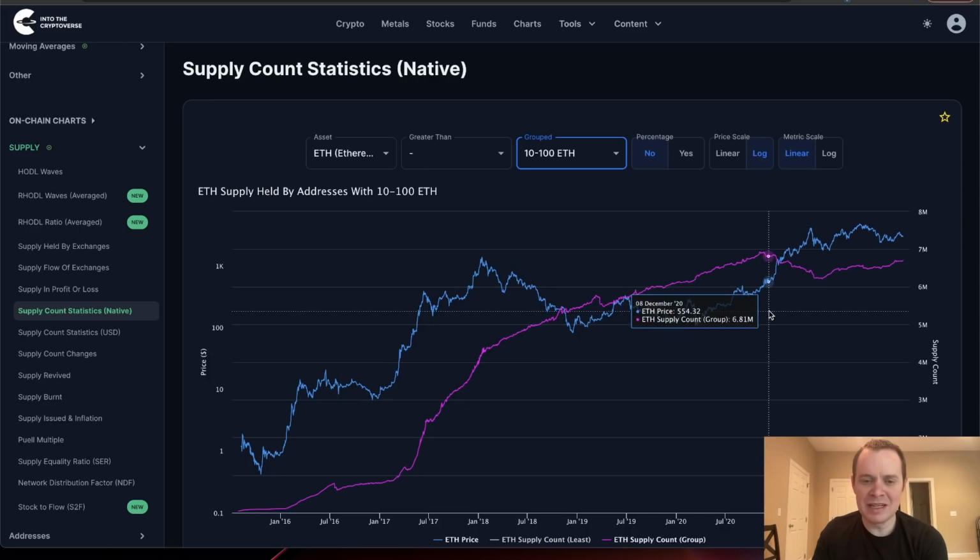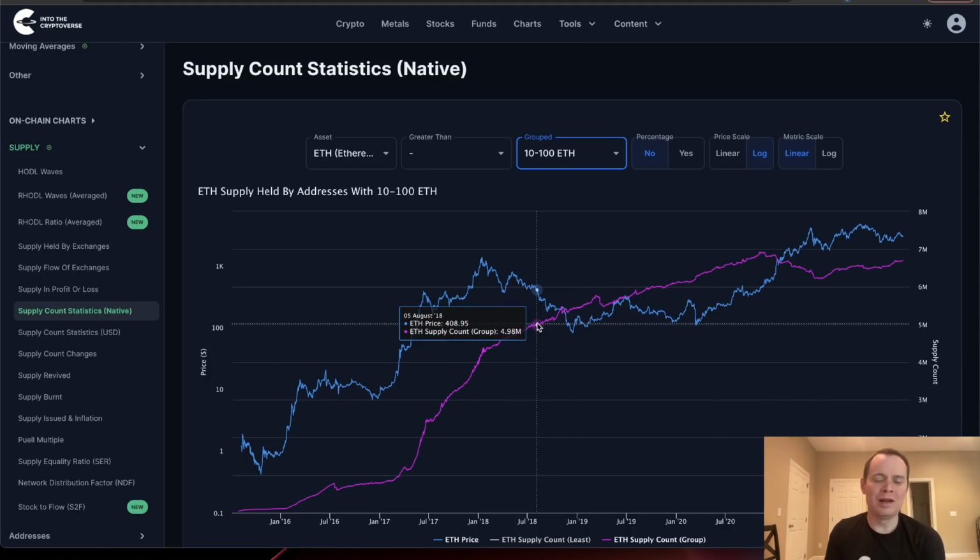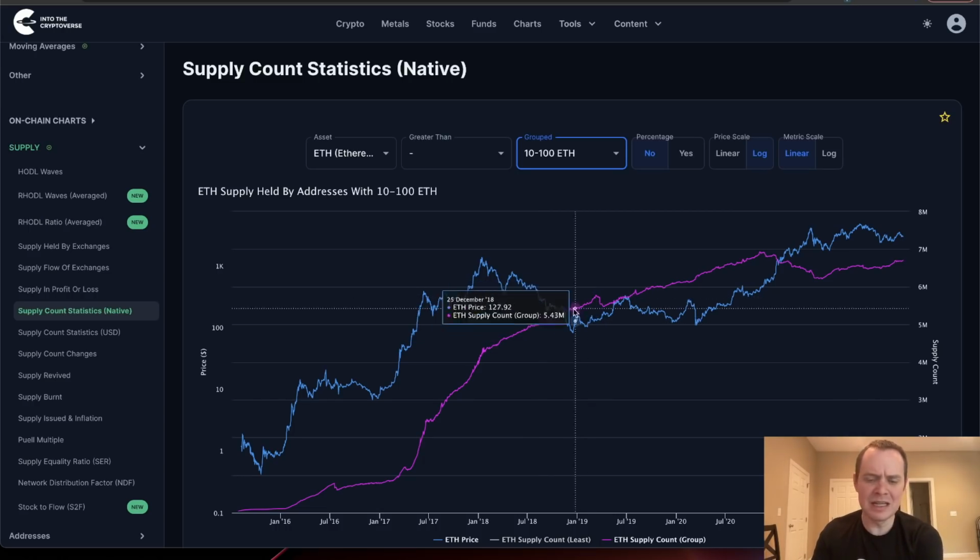Looking at wallets between, say, 10 to 100 ETH, again, this is when you start getting into wallet sizes or addresses that it is going to be relatively reflected by the price of Ether. So it's just going to become harder and harder for people to get their hands on 100 Ether as the price of Ether trends up with time. And you can see, though, that even with that, there was a very strong uptrend even during the bear market in the accumulation phase. It continued moving higher.